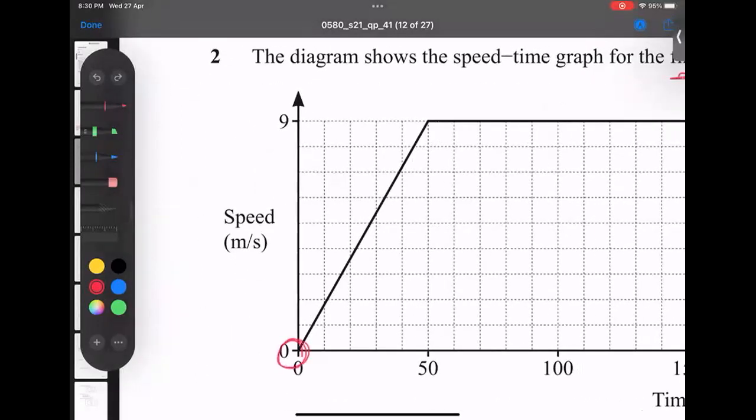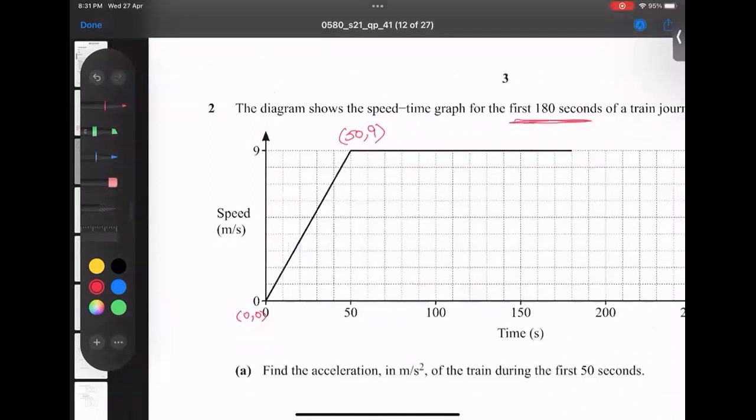What are the coordinates of this point, and what are the coordinates of this point? Coordinates mean first x, then y. Here x is 50 and y is 9. Be careful while putting in the values. Some students put 9, 50. 50, 9 is the right value.